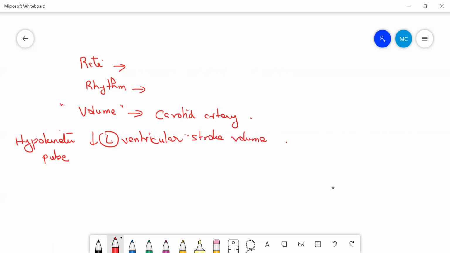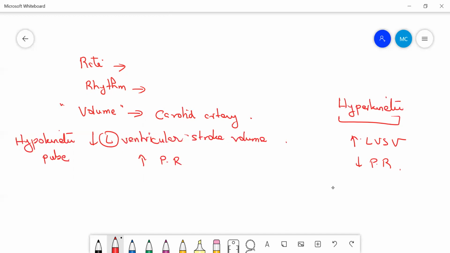Okay, or maybe there is increased peripheral resistance. And what do you understand by the hyperkinetic pulse? Hyperkinetic pulse, there is increased left ventricular stroke volume, or there is going to be a decreased peripheral vascular resistance. Okay, so these can cause a hyperkinetic pulse.